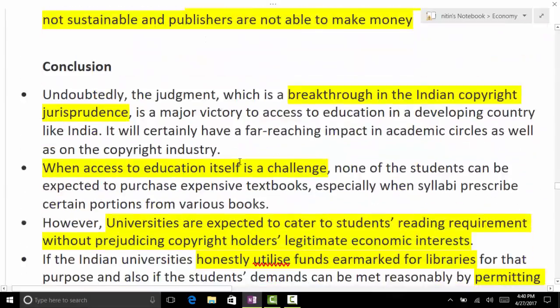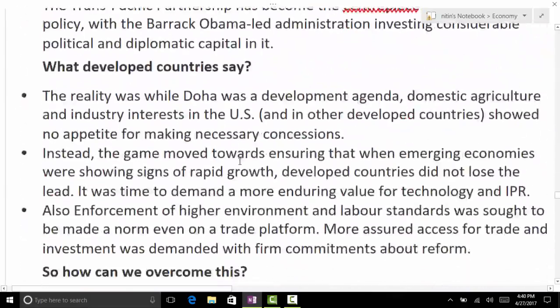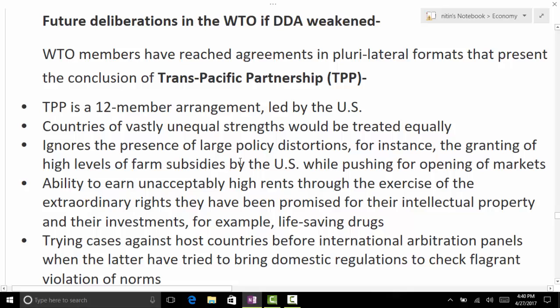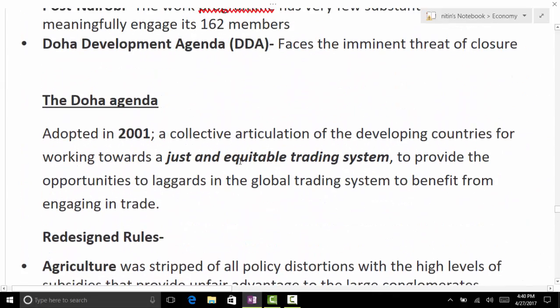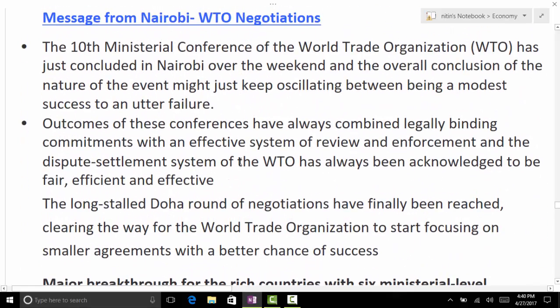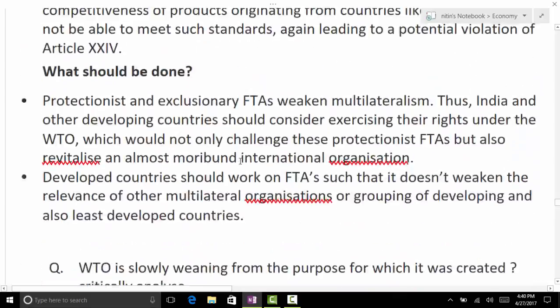So that time the judgment was also in public interest, no? Yes, within the law itself there was a certain mechanism allowing a certain portion of the book to be used for reproduction. I don't know the exact term. So accordingly there was a broader interpretation of the term by the High Court.